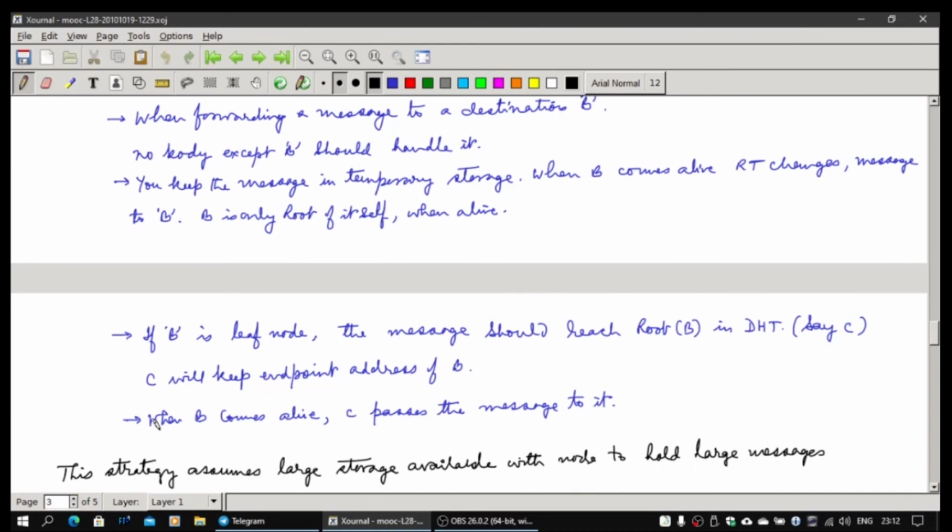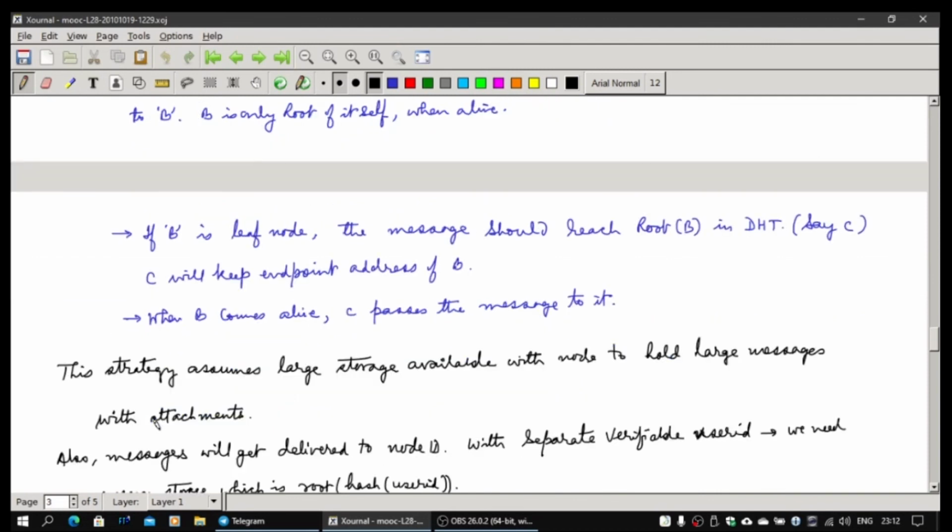And of course, if B is a leaf node, the message will reach the root node, which is going to be C. And C will have to keep the endpoint address of B, and whenever B comes alive, C will pass the message to it. That's the way it is going to be implemented in the case of NTOX or TalkChat. But in TalkChat, every node is participating in the DHT. This means when you are sending DHT messages, even intermediate nodes can transmit large messages with attachments.